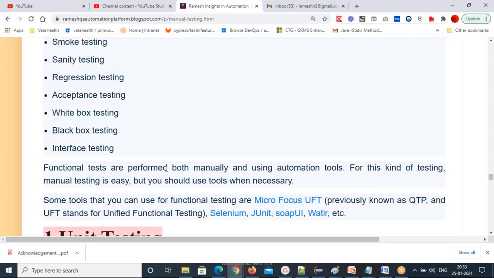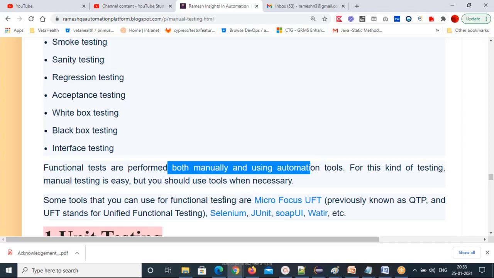Functional tests are performed both manually and by automation tools. This kind of testing, manual testing is easy, but you should use tools when necessary. Simple functional testing you can do both manually and with automation also. With the tools also you can do functional testing.